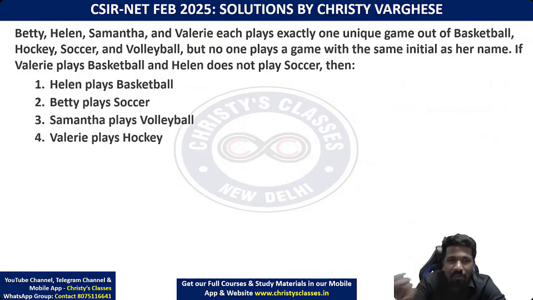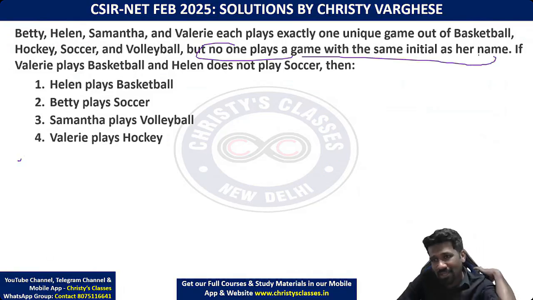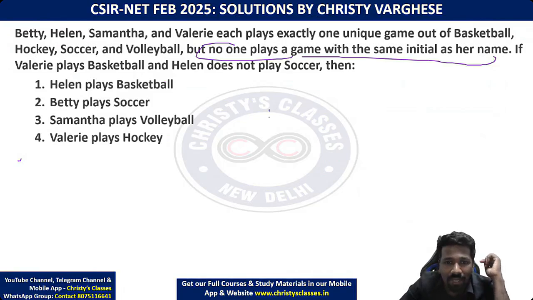We have to match it just like this. उसमें initials were matching for 2 people. That was the sentence. Here it is written, no one plays a game with the same initial as her name. What does that mean? Betty's first letter is B, so Betty cannot play basketball.